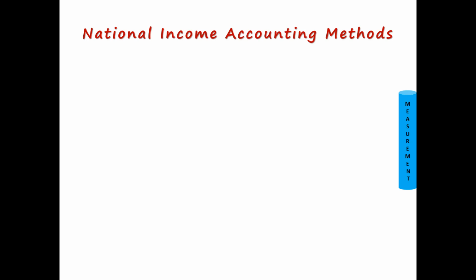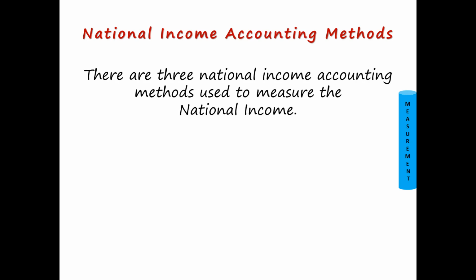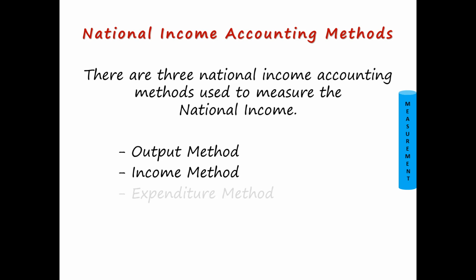There are three national income accounting methods used to measure national income: output method, income method and expenditure method. I have already introduced these briefly in the circular flow. Now let us understand in detail these three methods of calculating national income.